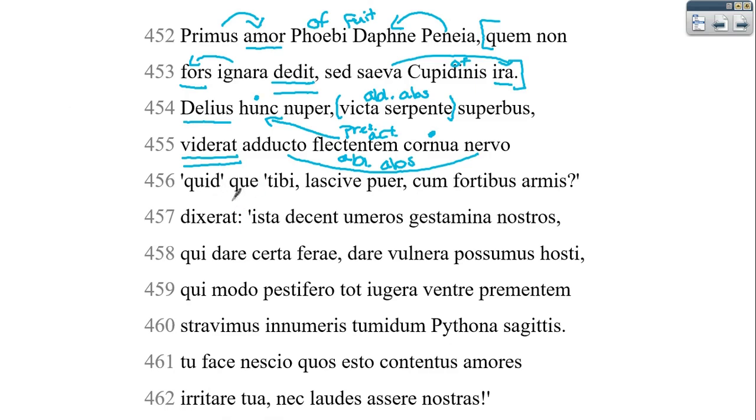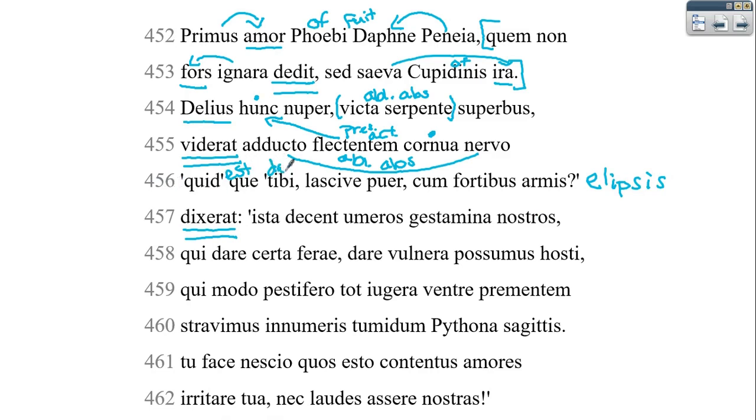So Apollo, we've got and then the dixerat is down here. And he had said, what? Supply an est with that, just like we did up here. And when we have to supply something, that's going to be called an ellipsis. So an ellipsis is where the author's left a word out. Usually it's the form of the verb to be. So what is there for you?